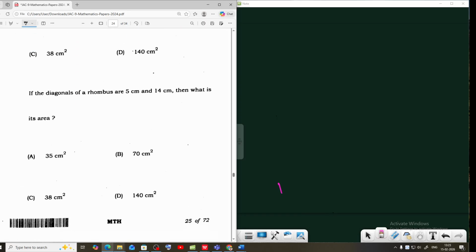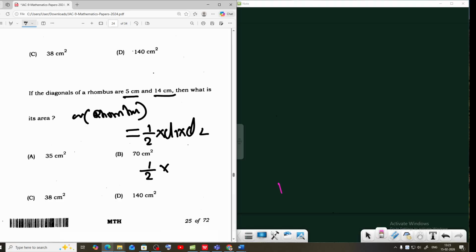Next one, the diagonals of a rhombus are 5 centimeters and 14 centimeters. What can be the area? The area of a rhombus equals 1 by 2 times diagonal 1 times diagonal 2, that means 1 by 2 into 5 into 14. 2 sevens are 14, 7 fives are 35 centimeter square is the correct answer. Option A is the correct answer.